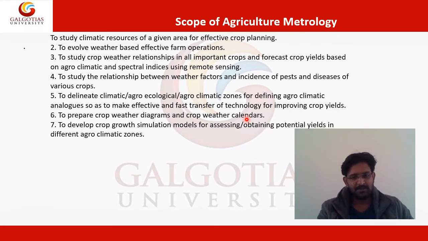Okay. The seventh point is to develop crop growth simulation models for assessing or obtaining potential yield in the different agroclimate zones. So when we have data from one climate zone, we can develop a simulation model, and with that model we can predict which crop is better for this particular climate zone, and we can also study some variation and see all types of effects. So when we have the data we can also make some simulation and study and forecast about the coming future.